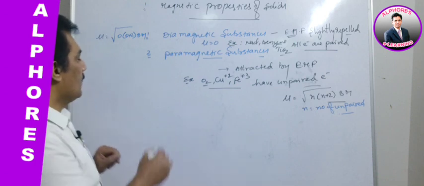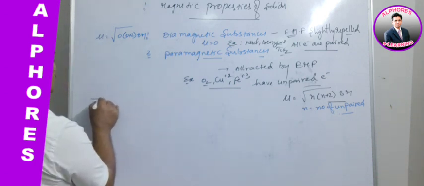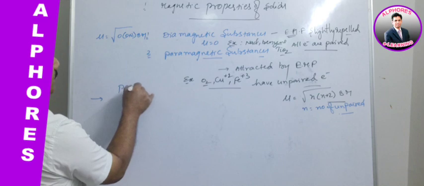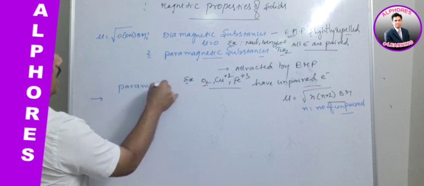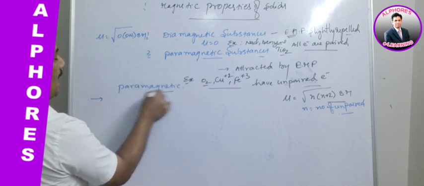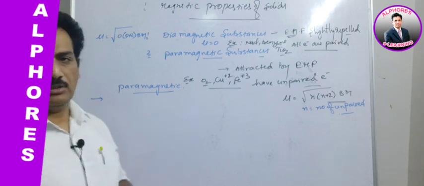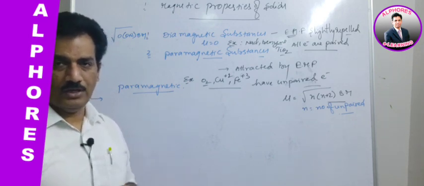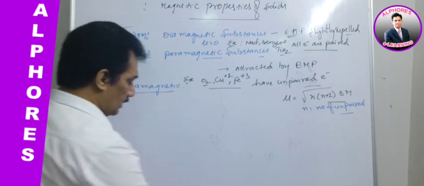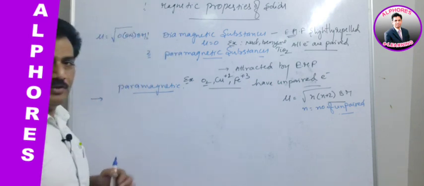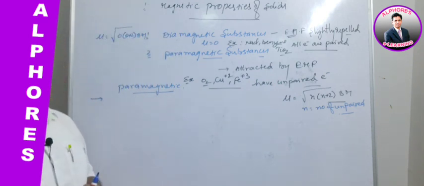Clear? And now these paramagnetic substances are observed to have different nature in their magnetic behavior. Now let us observe what are the different kinds of magnetic behaviors observed in paramagnetic substances.